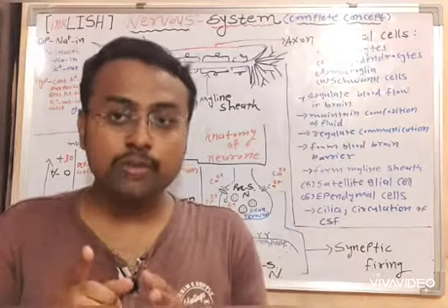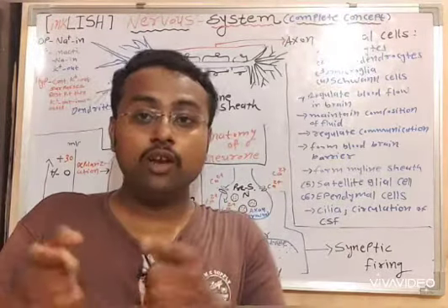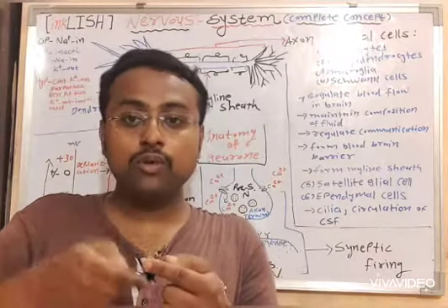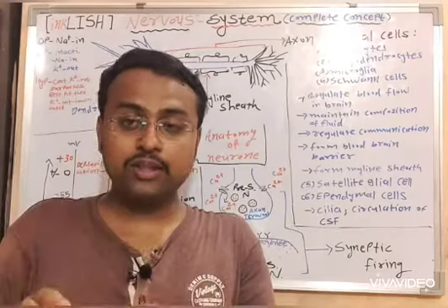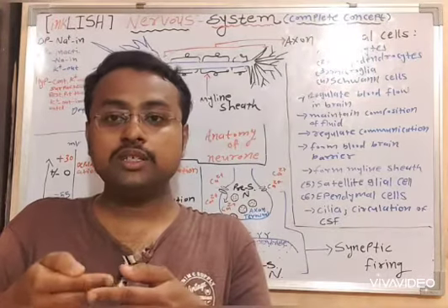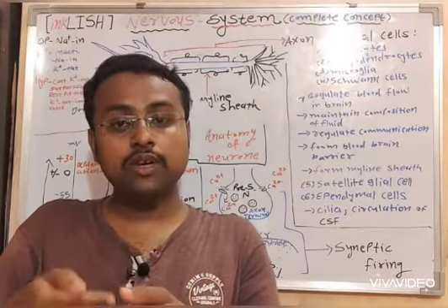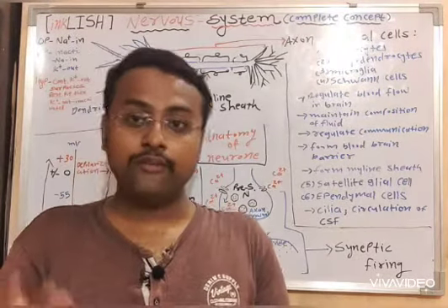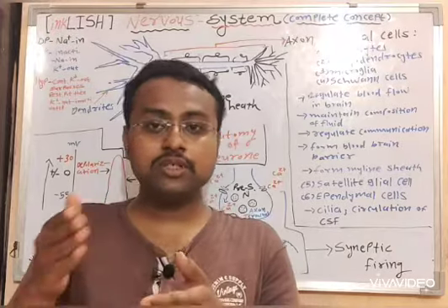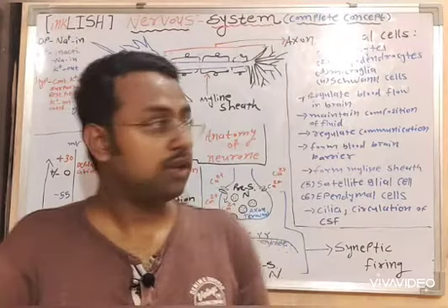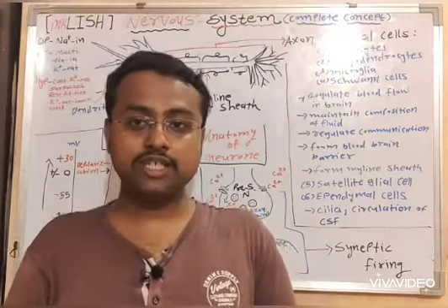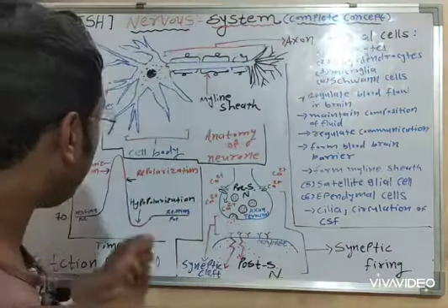So it is important to carry the signal not only within a neuron, but from one neuron to another neuron, and for that the impulse or action potential must reach the axon terminal. From there synaptic firing will take place. We will see why it is termed synaptic firing.